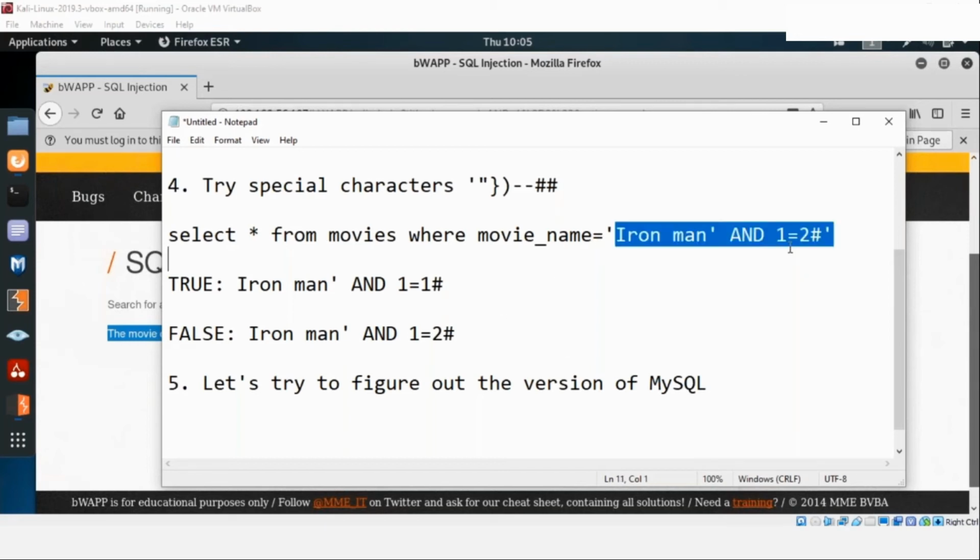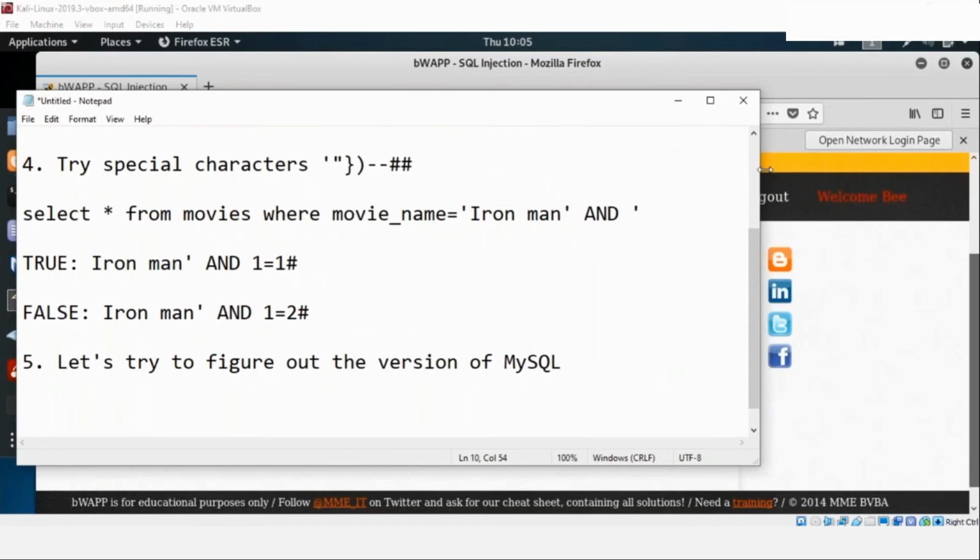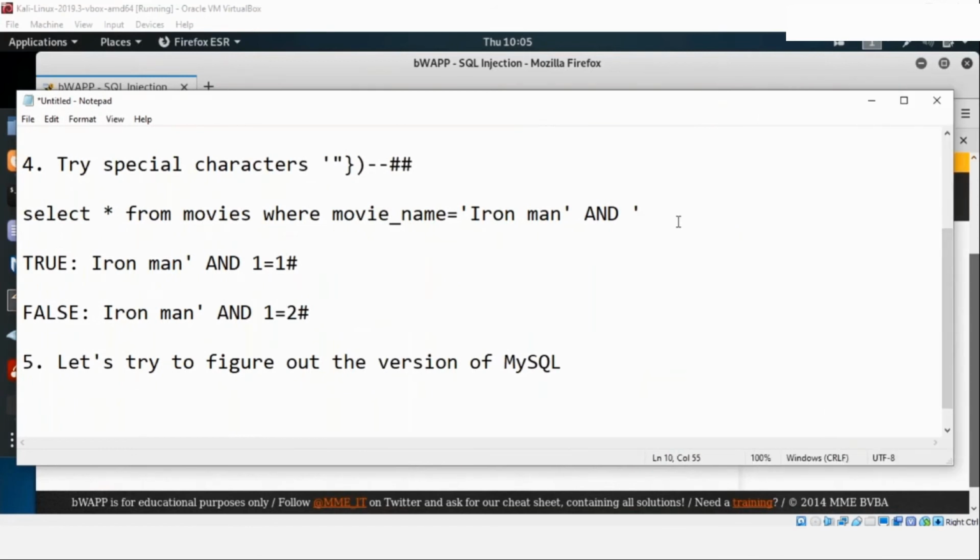Currently I'm running this kind of input here, so let's change this input again. Start with Iron Man again. This is the correct input which I have right now. With this, let's pass something, and I know under MySQL there is a function known as substring, so I'm going to use that one.